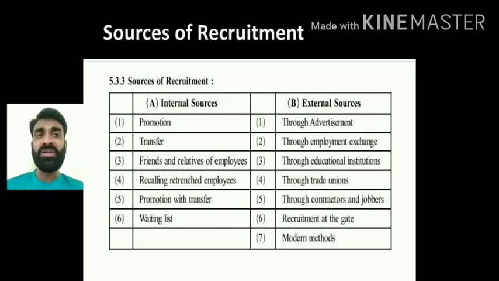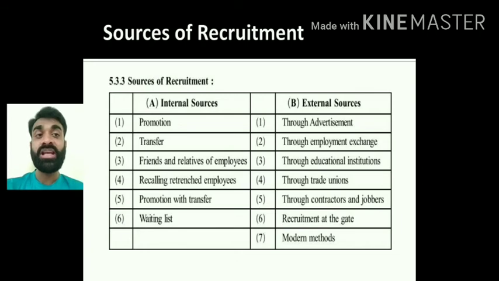Educated people, uneducated people, they will be registering in the employment exchange, and we are going to search the data, right? Through educational institutions, there is campus recruitment or campus placement. That is from the colleges, the probable students or candidates will be selected for the job.